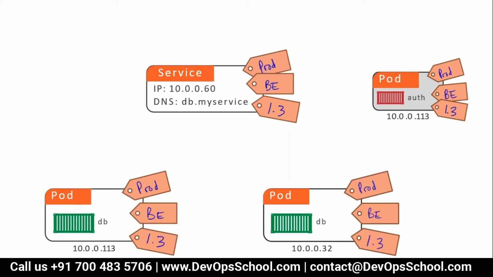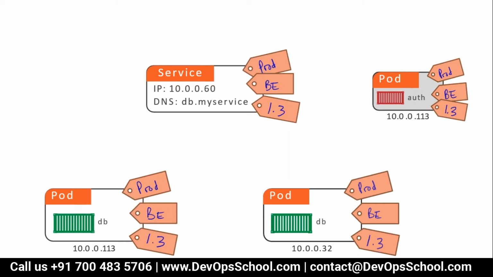So how will the service load balance the pods? Simple. Labels of the pod must match the labels of the service, and if they match, the service will load balance those pods. In this scenario you have 3 pods labeled prod B 1.3, prod B 1.3, prod B 1.3.